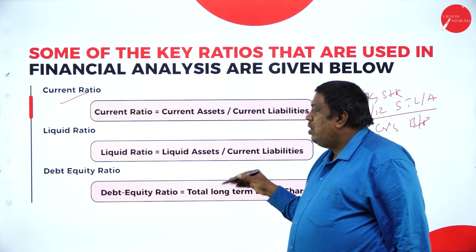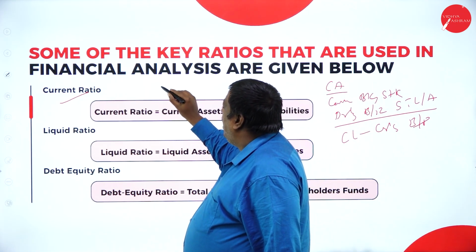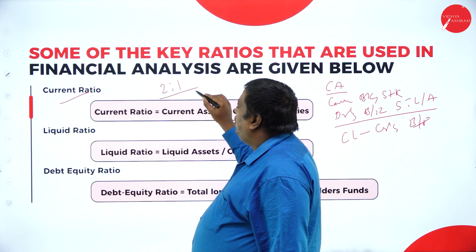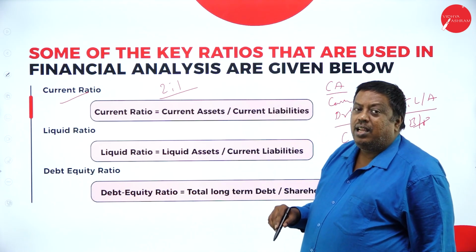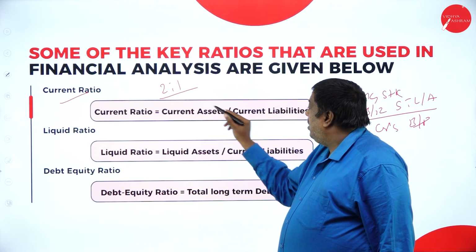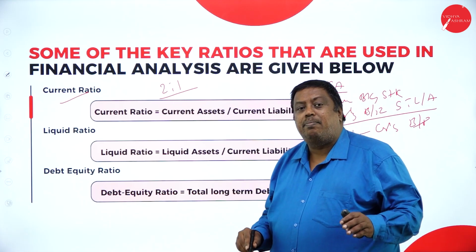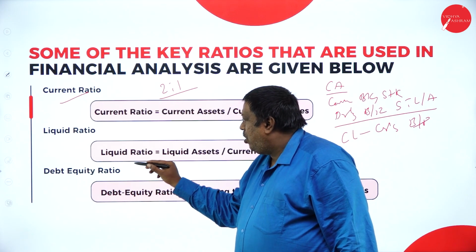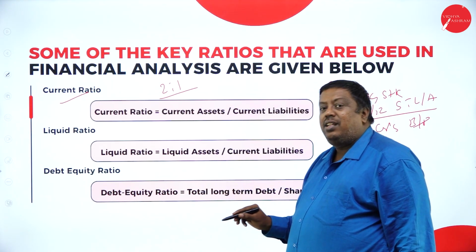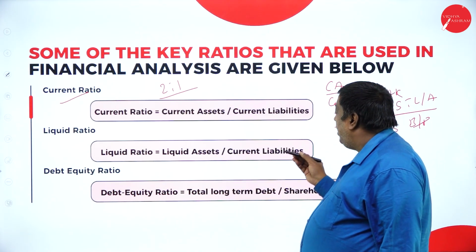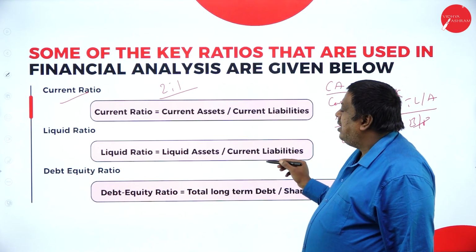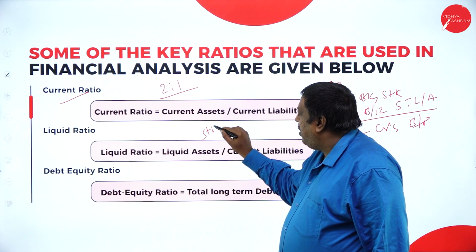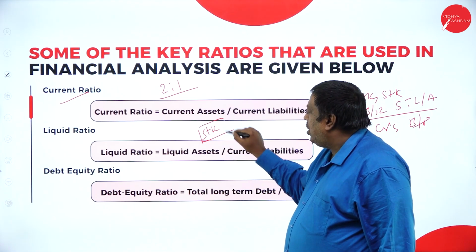Based on this ratio, we can finalize where and how the cash is moving within the organization. The ideal ratio for the company is 2:1. If the current assets are 2 rupees and current liabilities are 1 rupee, then better decisions are taken by the organization. For the liquid ratio, we have to consider only the liquid assets and the current liabilities. Liquid assets are those assets excluding stock and prepaid expenses.